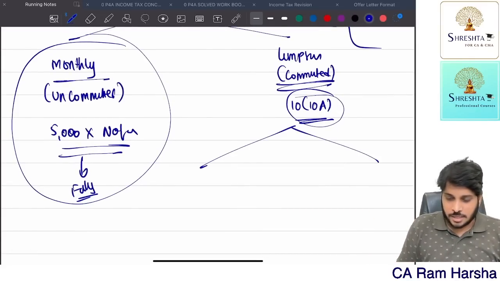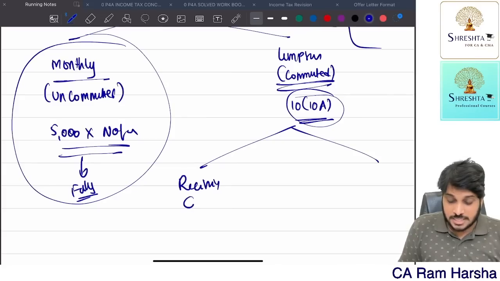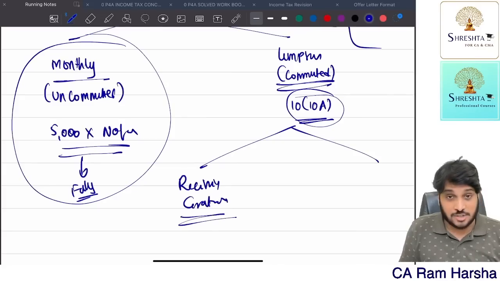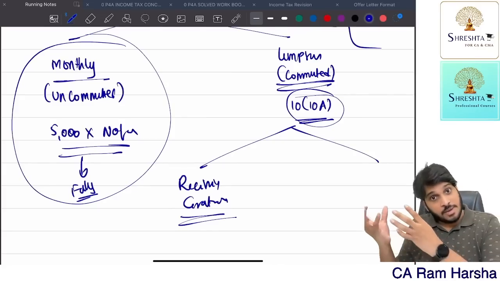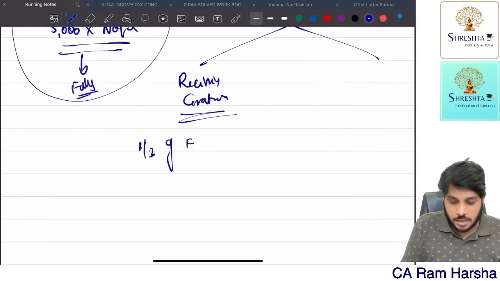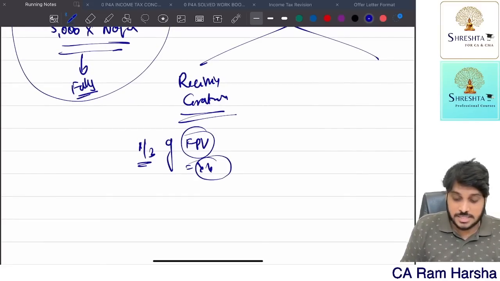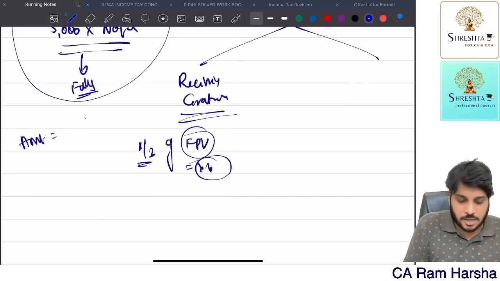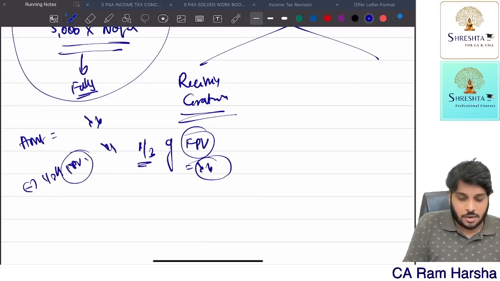How much is exempted? Suppose the employee is receiving gratuity, claiming exemption also for the gratuity, then how much is exempted? 1/3 of the full pension value. Whatever full pension value is there, 1/3 of that is exempted. So the amount received minus 1/3 of the full pension value is exempt. Now how to calculate the full pension value?